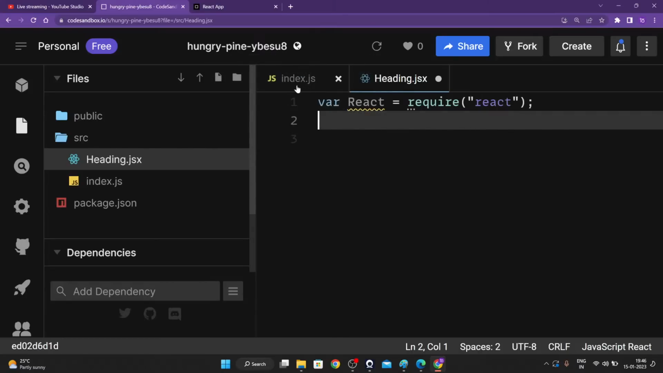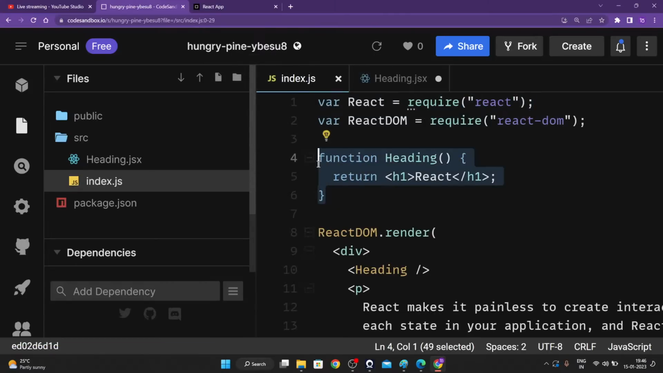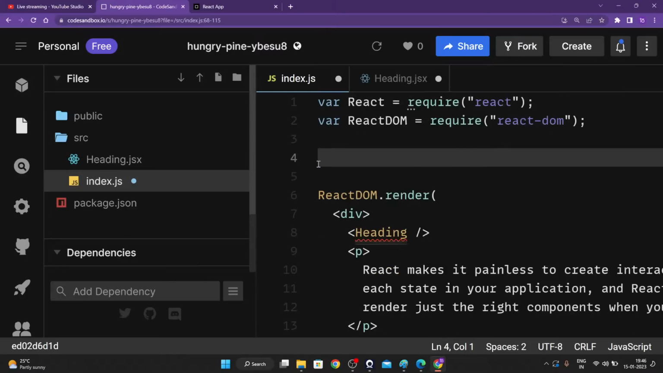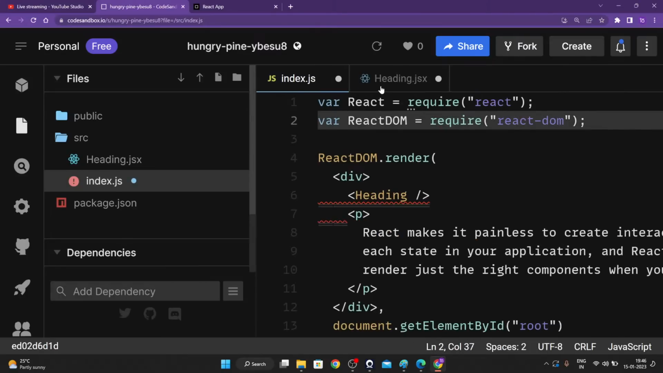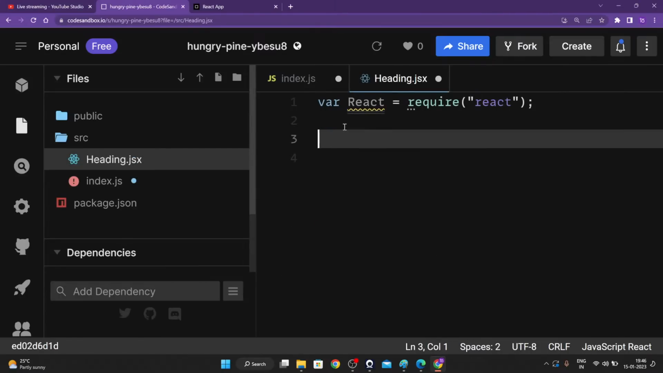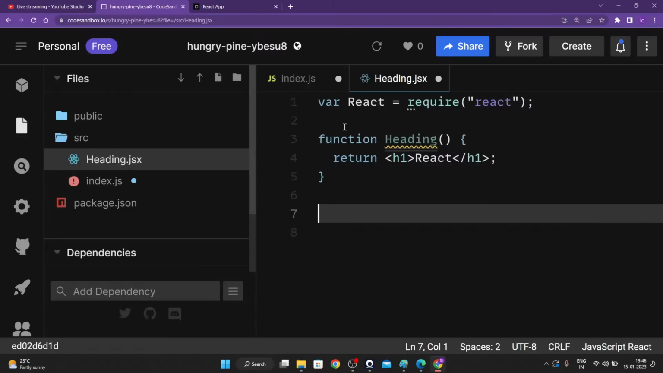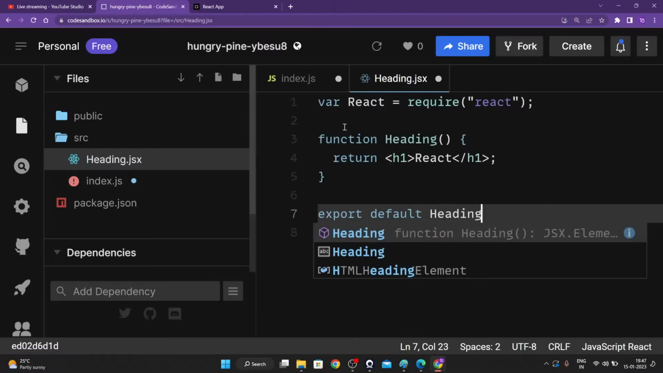The next thing that we want to do is we don't want our function to be here. We'll remove our function, Control X. We want our function to be in this heading.jsx file, and this file is going to export. Export default heading itself.